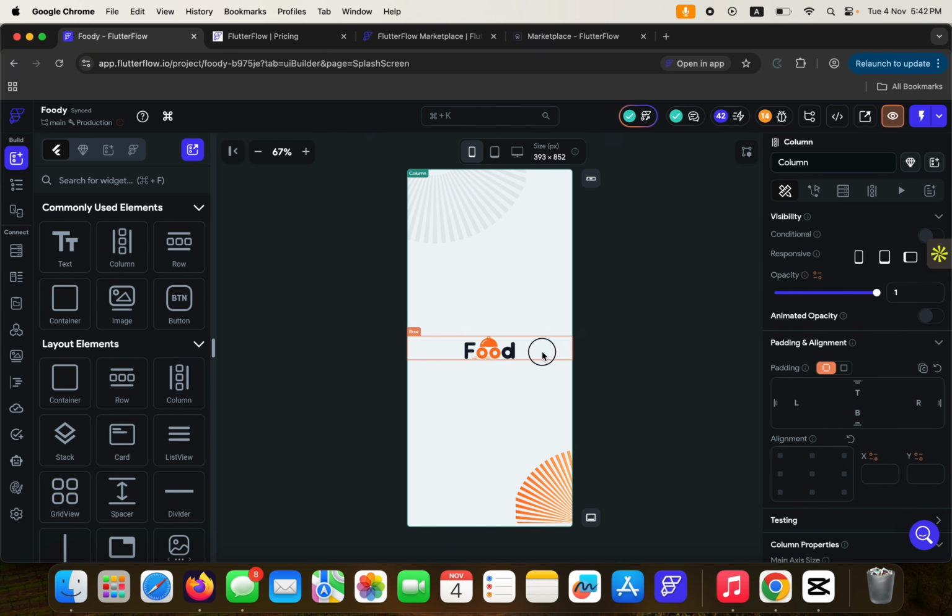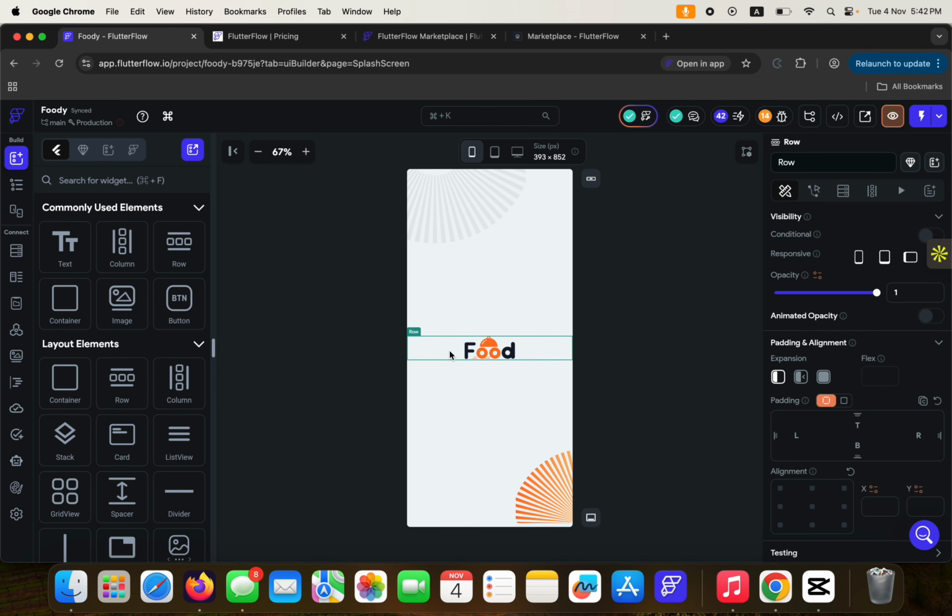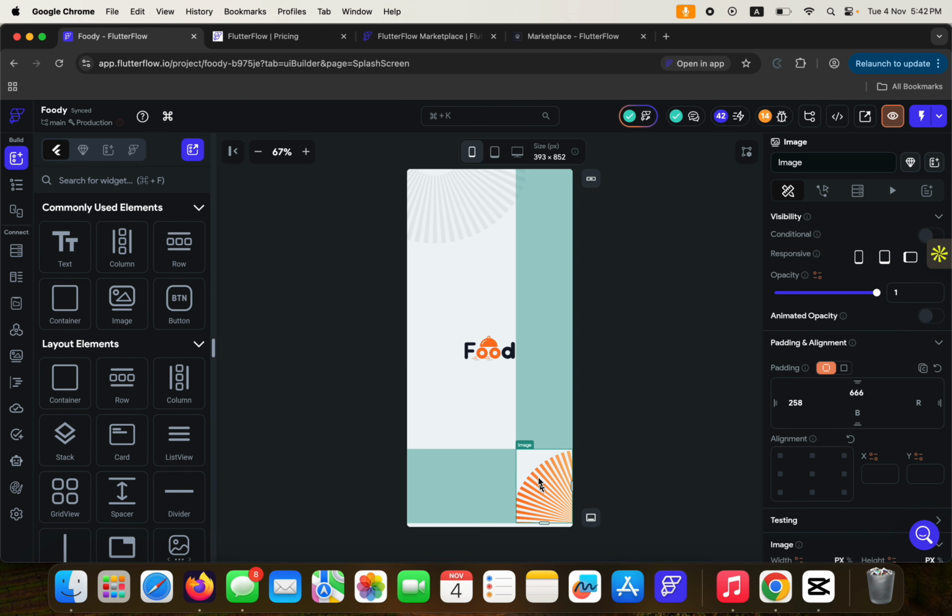This particular item is inside a row because I wanted to center align it. And then this image is also inside a column. I had to give it some proper padding here, padding on the top and padding on the left to properly position it here exactly where I want it to be according to the UI UX design. Before building an application, one of the first things that you need to do is have a UI UX design, and you can have a UI UX design by going to Figma community and downloading a pre-existing template and then using that to build.